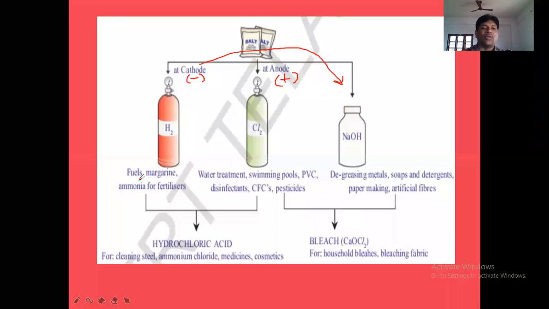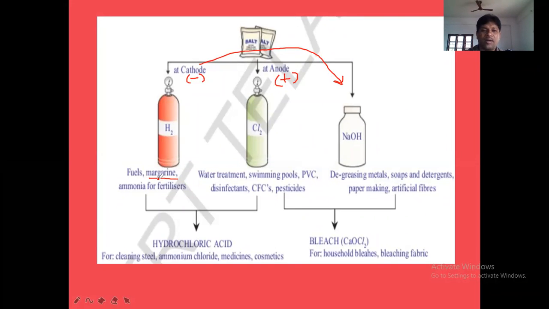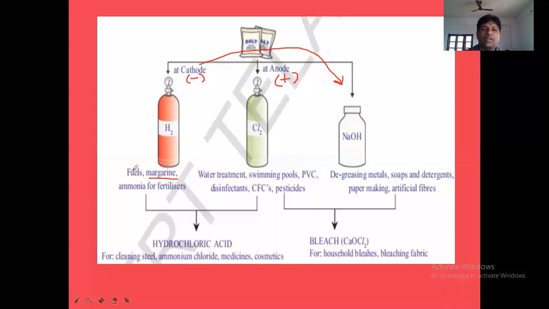Next, H2 gas. H2 gas is used as fuel. And it is also used in the making of margarine. Margarine means dalda. Dalda is used in making biryani, right? In biryani making, we use dalda. Dalda is also called vanaspati. You can note down: margarine means vanaspati or dalda.